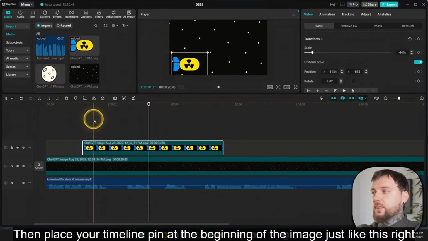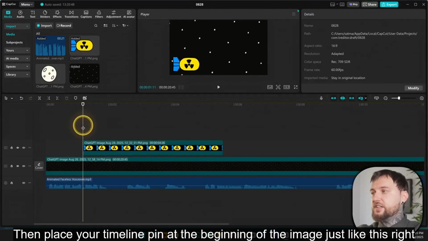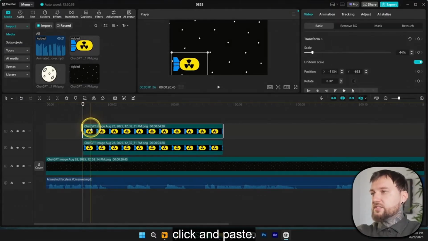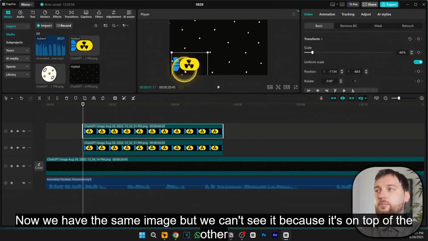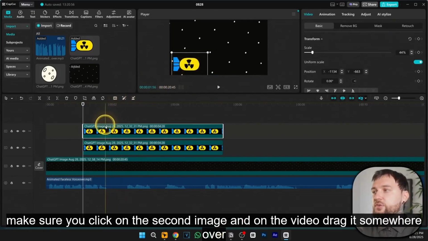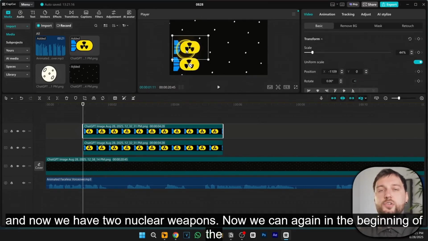Then place your timeline pin at the beginning of the image just like this, right click and paste. Now we have the same image, but we can't see it because it's on top of the other one. So just make sure you click on the second image and on the video drag it somewhere over here, just like that. And now we have 2 nuclear weapons.